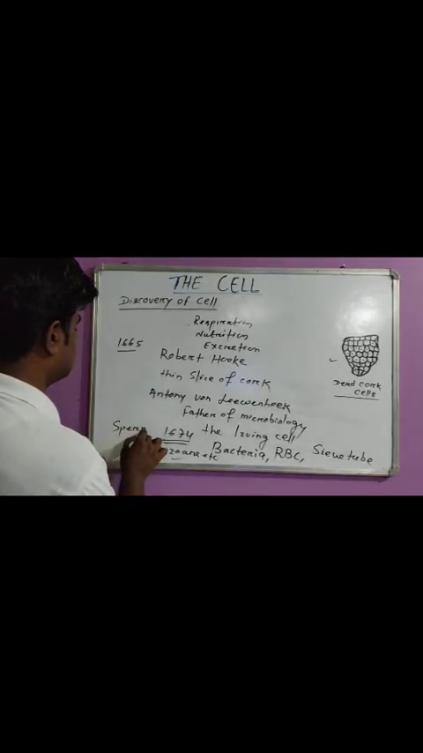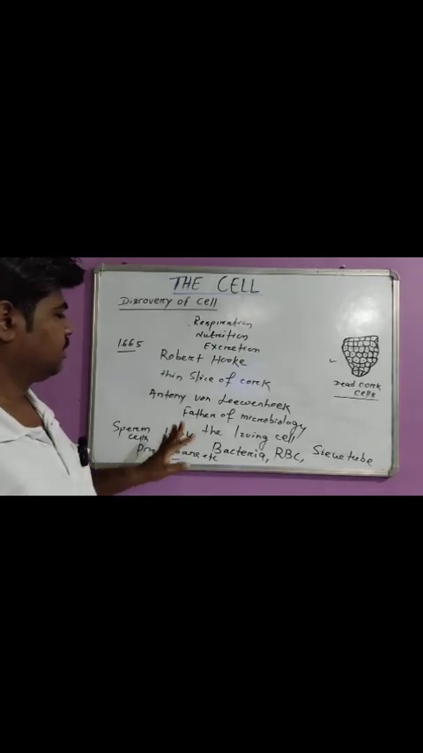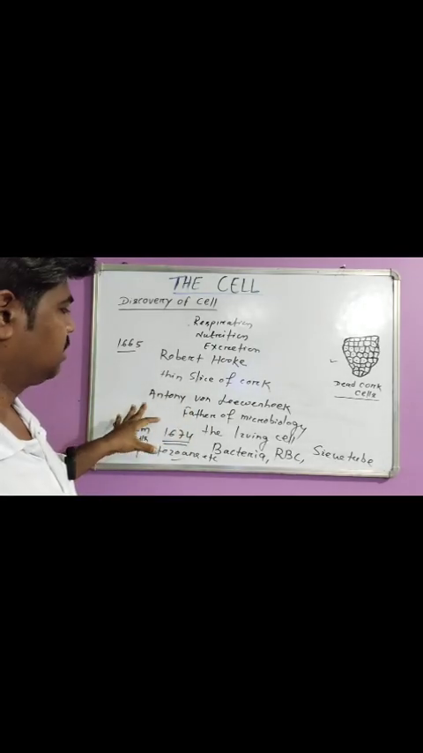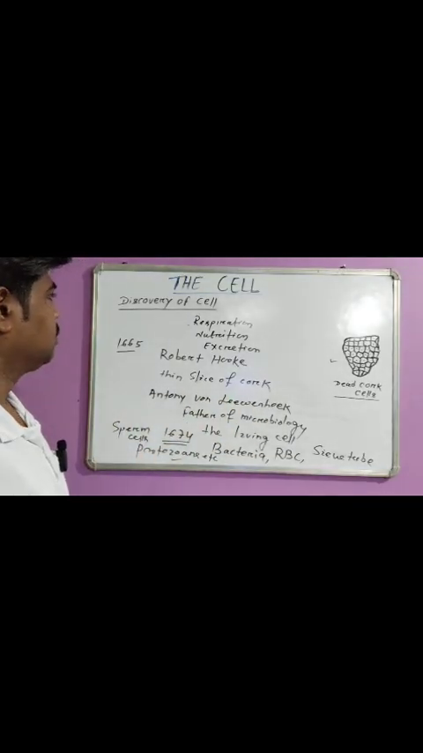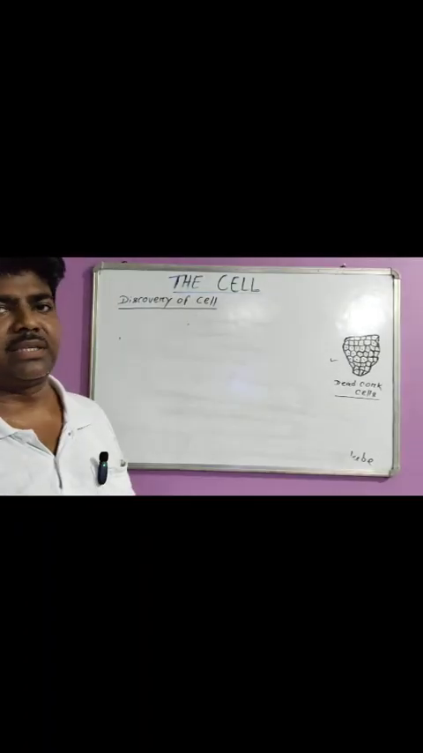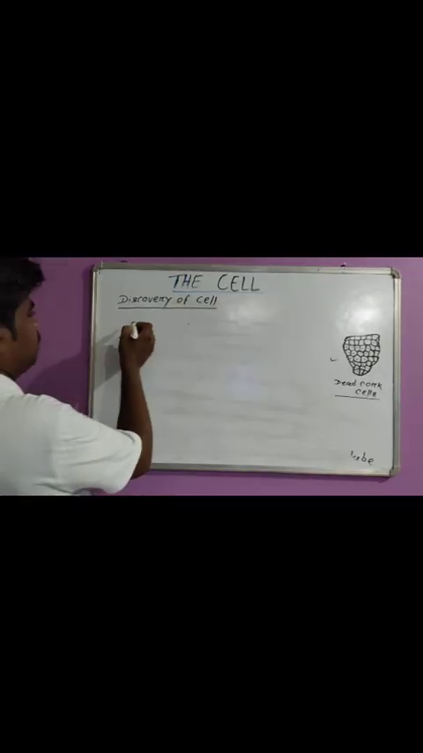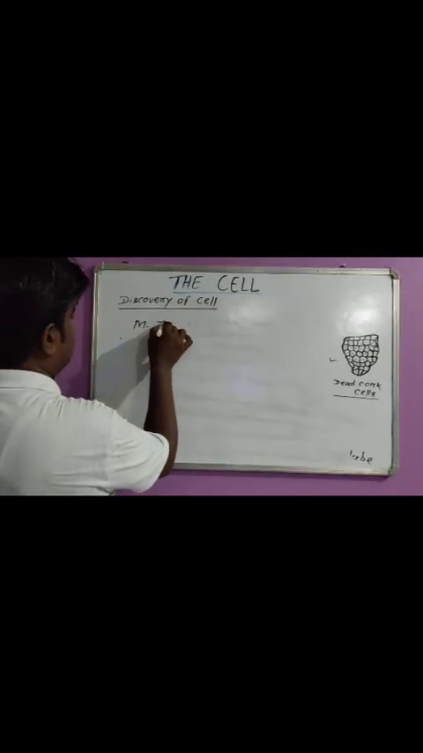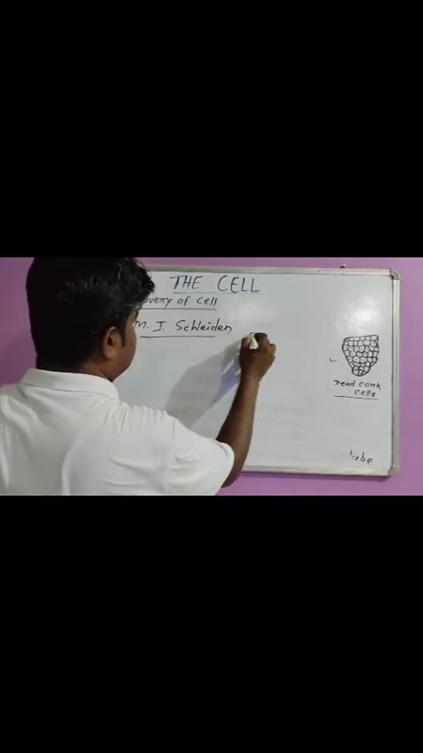So these cells were first discovered by Antony von Leeuwenhoek. So we came to know that Antony von Leeuwenhoek first discovered the living cell. Then we'll study the cell theory. We know that all living organisms are composed of cells and cell products. So cell theory comes after the work of M.J. Schleiden. M.J. Schleiden was a German botanist.